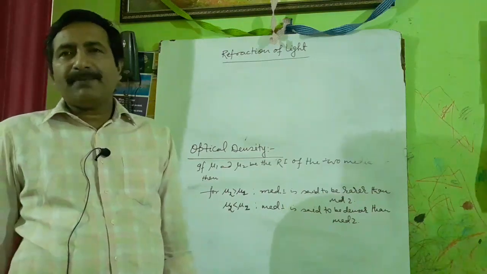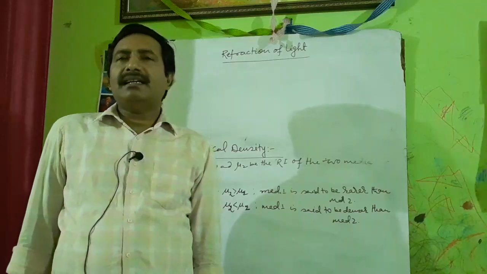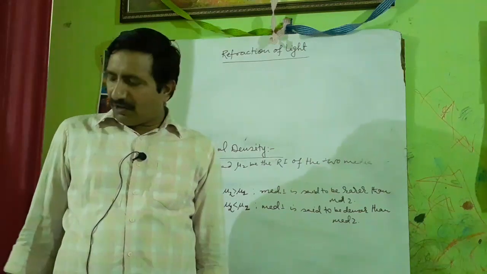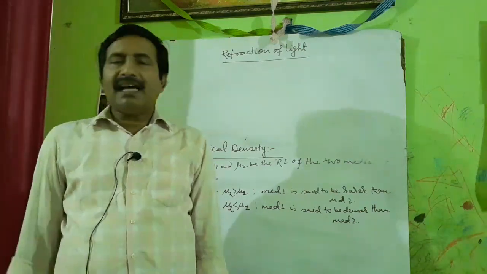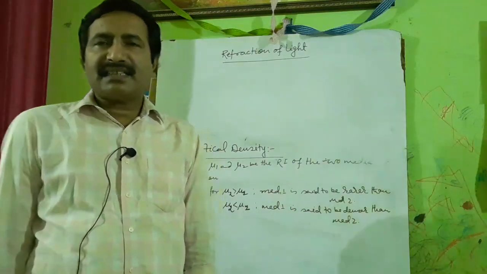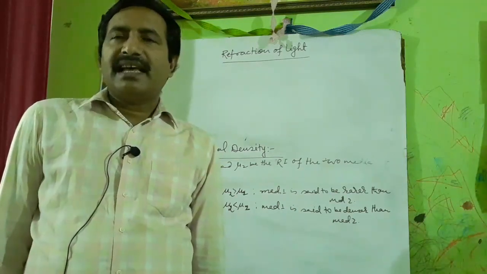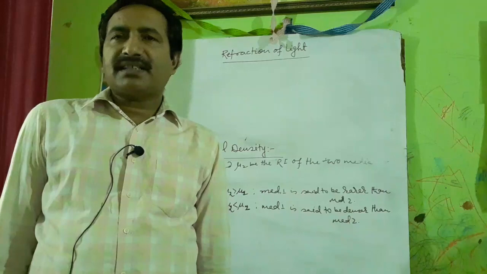So you learned today about the refraction of light and optical density in terms of speed of light in different media and the refractive index in different media. In the next lecture, you will be learning about relative refractive index and laws of refraction and all.